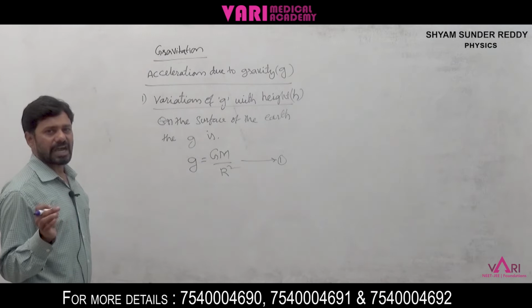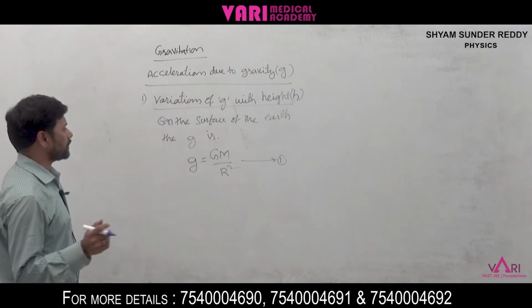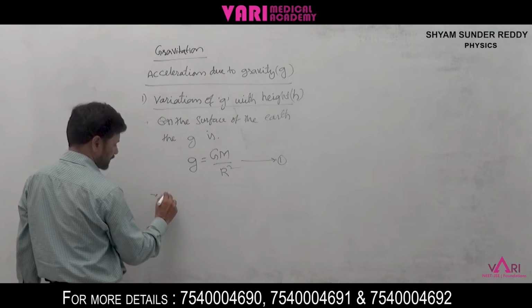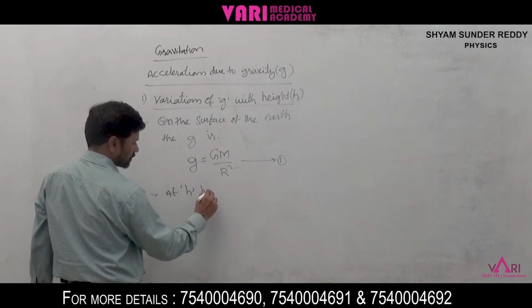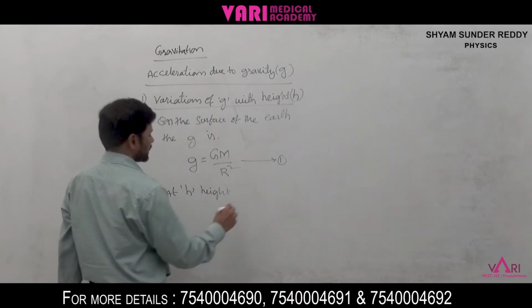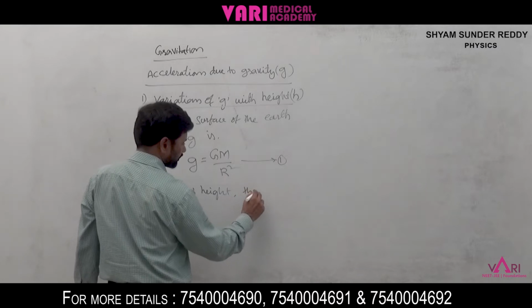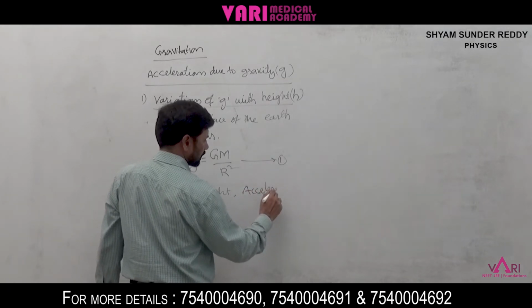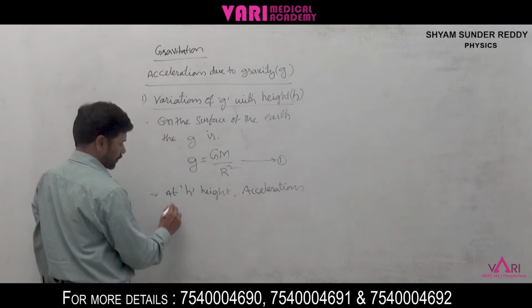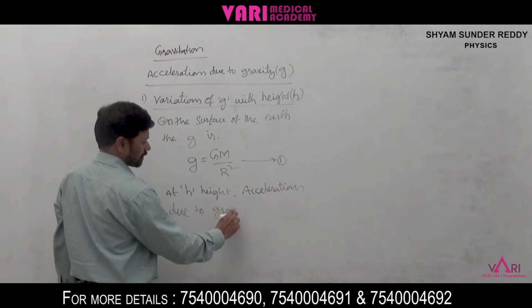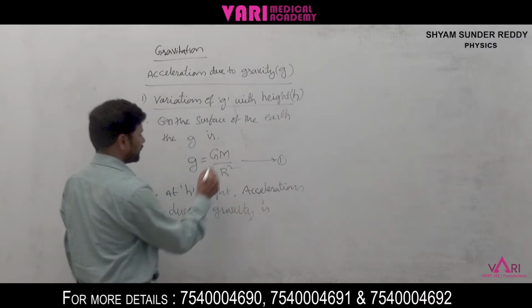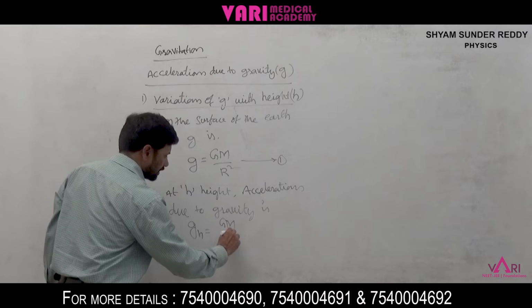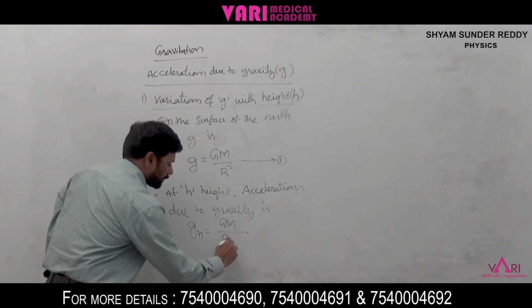At some height h, the g value, the acceleration due to gravity at height h, what can we write? g_h is equal to GM by (R plus h) whole square.